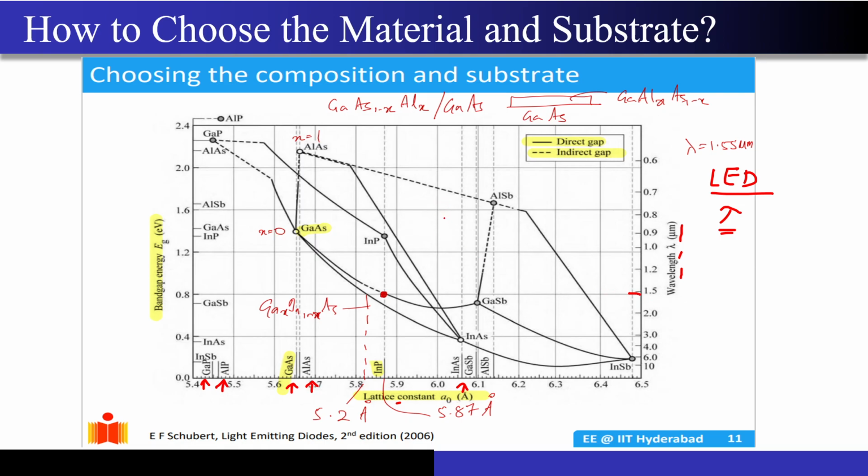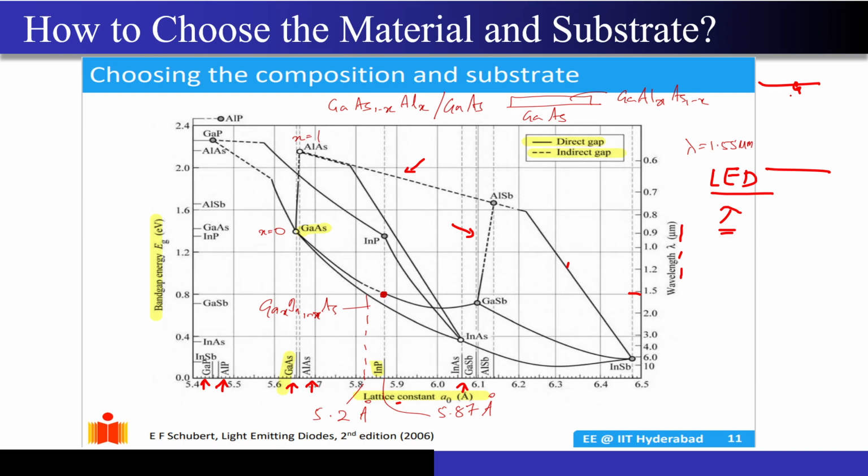Now what is your job? What you are seeing over here is that there are different materials that have been highlighted, and different curves that are present, correct? This indirect band gap that you are seeing, these dotted lines all over here, these are of no interest to me, because the reason I moved from silicon to gallium arsenide or gallium phosphide, correct, is that it gives me a very good recombination between the electrons and the holes. Now why does this happen? It is because of the direct band gap nature, correct?